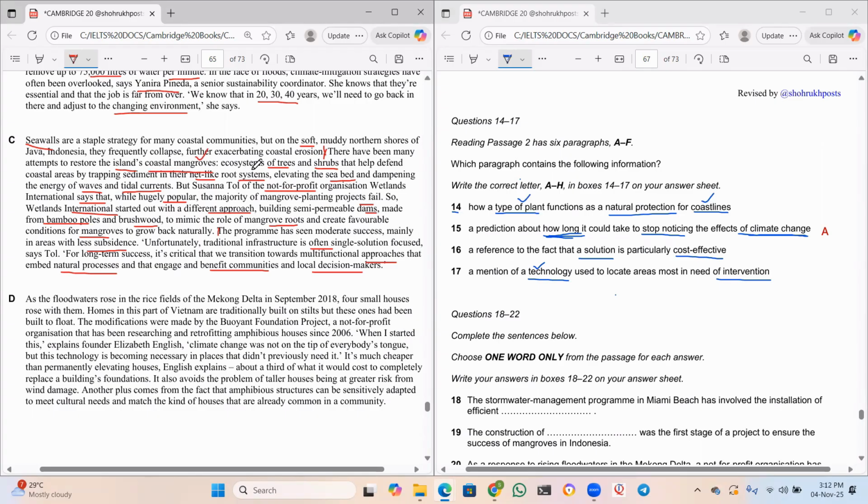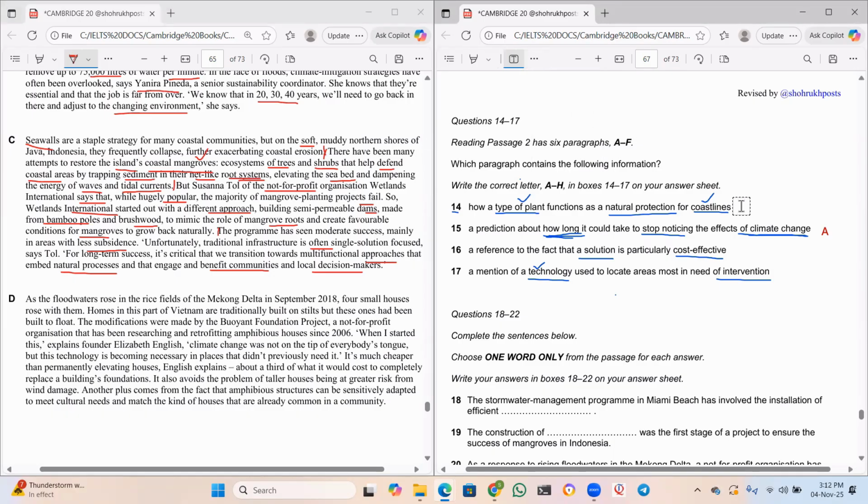Ecosystems of trees and shrubs that help defend coastal areas by trapping the sediment in their root systems. Defending means protection. Protecting the coastal areas. Yes, sir. That's what he said. Natural protection for coastlines, elevating the seabed and dampening the energy of waves and tidal currents. Yes, sir. This second sentence has the answer. Yes. The 14th one is exactly matching with C. So what should be the answer, guys?